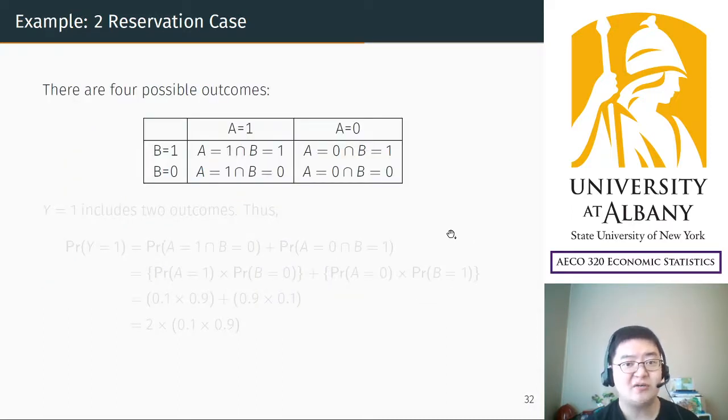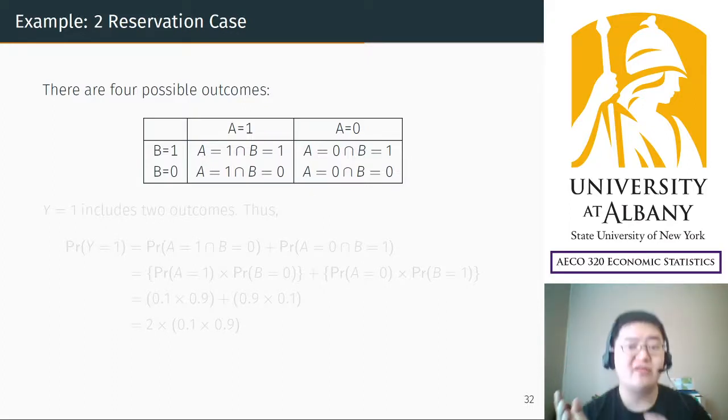What you need to do here, the best way to understand this problem, is to make a 2x2 table. For A, there are 2 possible outcomes, 1 or 0. And for B, also 2 possible outcomes, 1 or 0. So if you combine them, there are 4 different possible outcomes. We have done this a lot of times in chapter 1, right?